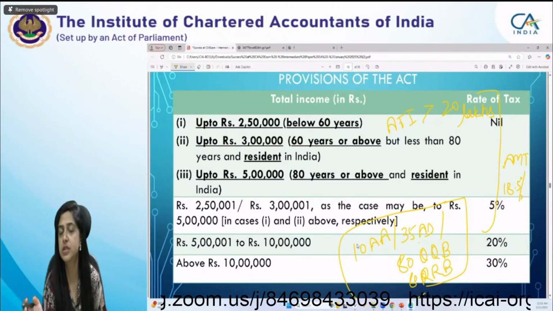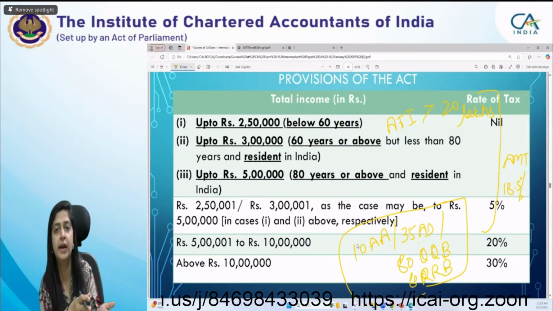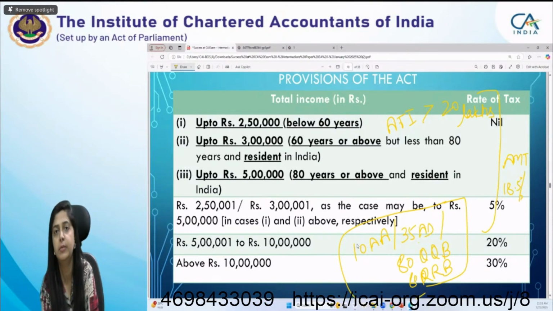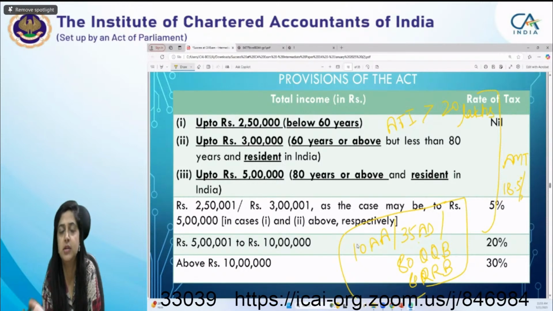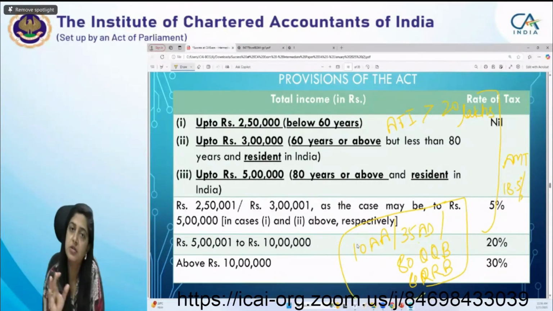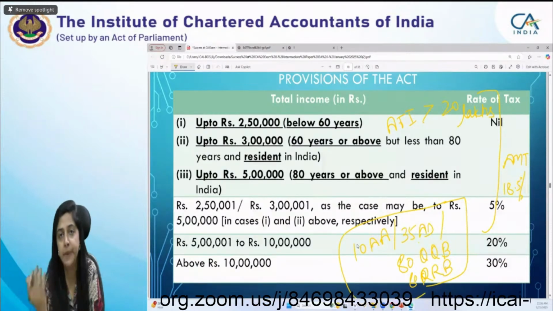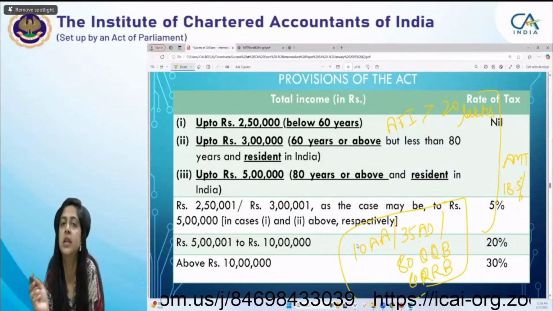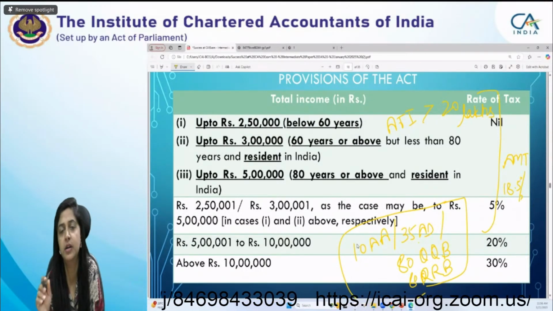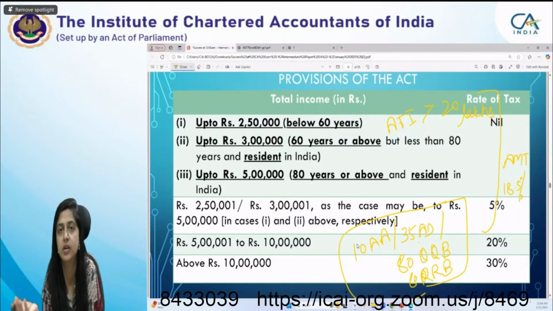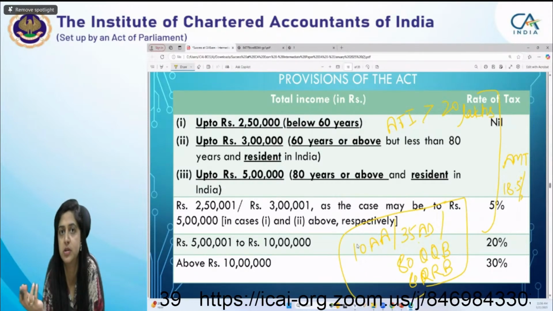So you have to see whether under the normal provisions of the Act, tax liability is more, or under the AMT provision, the tax liability is more. Whichever is higher, the assessee has to pay that as tax. But if AMT is higher, then he can claim the AMT credit in the subsequent years, up to 15 years.